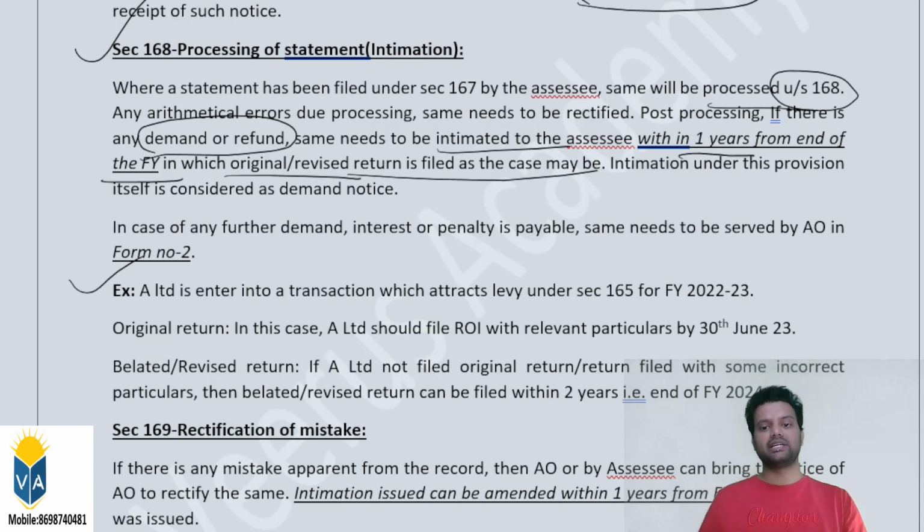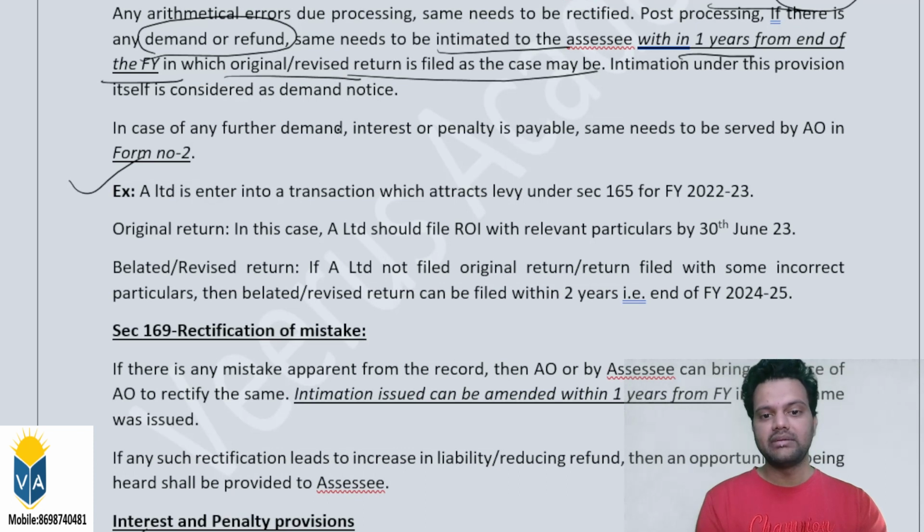1 year from the end of the financial year in which the original or revised return. So the original return is filed, for example, in FY 21-22, then he has to give an intimation within 1 year, that means by 31st March 2023. In case of a revised return, 1 year from the end of the financial year of that revised return, he has to give the intimation. In case of any further demand, interest or penalty is payable.